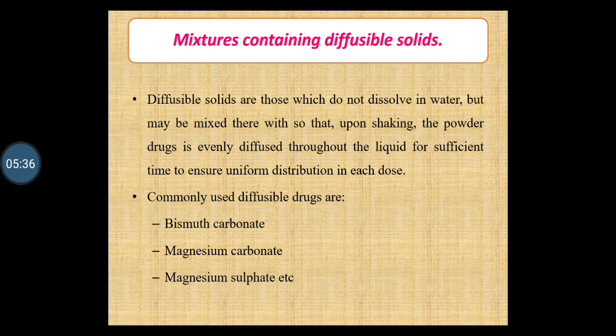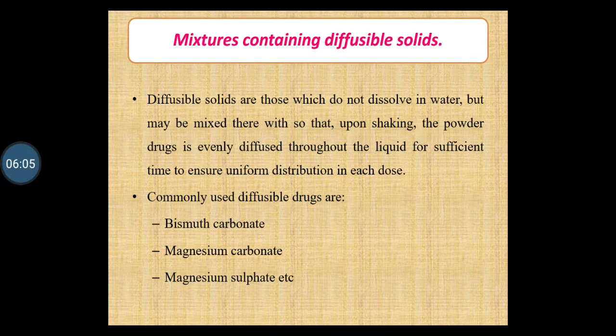Apply the secondary label to such mixtures that says shake the bottle well before use. The example of this type of mixture is magnesium sulfate 15 gram, magnesium carbonate 2 gram, peppermint water, add up to 90 ml to make up the volume.